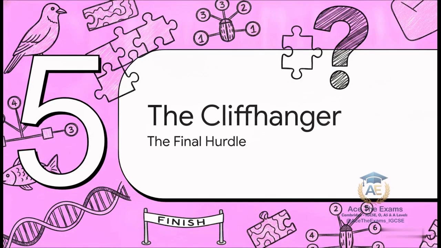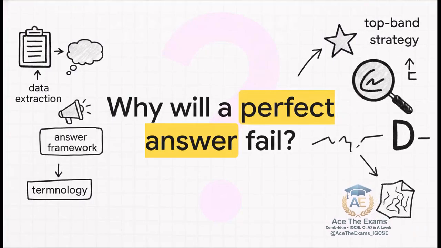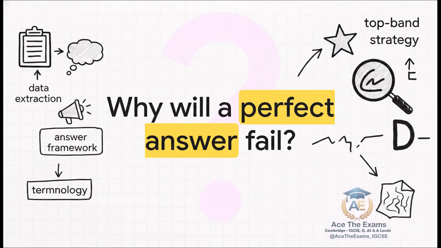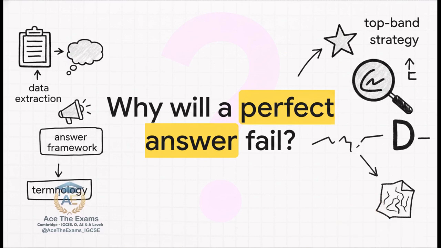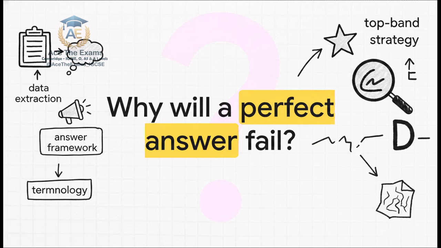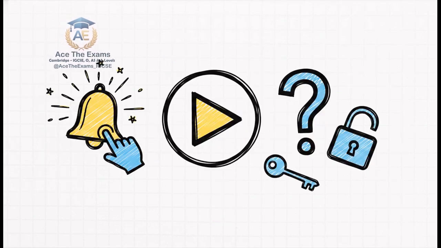And finally, we reach Section 5, the diagnostic cliffhanger. We've covered the foundation, the procedural steps, and those deadly examiner traps. You now have the exact architecture to build a perfect response. But remember that hidden clue I mentioned earlier? I want to leave you with this really provocative thought. Why will a perfect answer framework fail completely if you misread a single command word at the very start of the question? Think about it. If the examiner writes explain, but you simply describe, your entire top-band strategy collapses in an instant. Those command words dictate the exact mark band you're placed in. You absolutely cannot afford to misinterpret these commands.